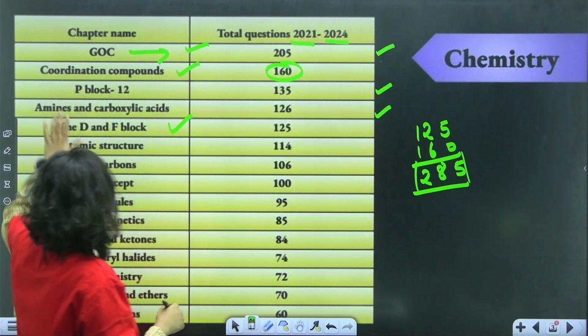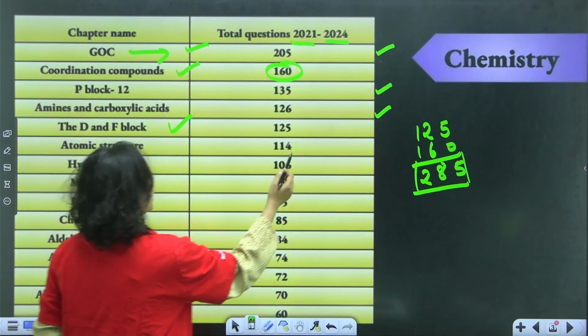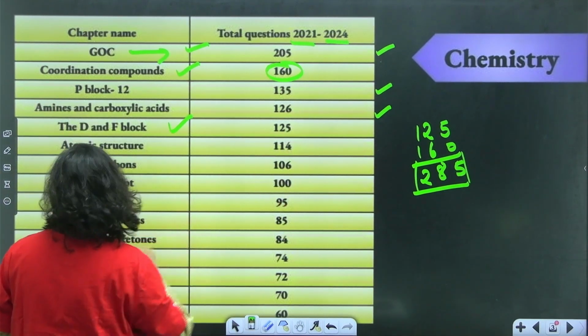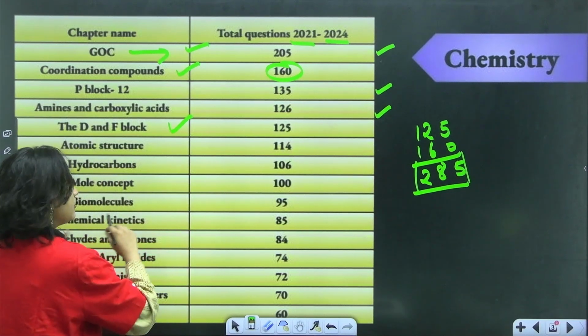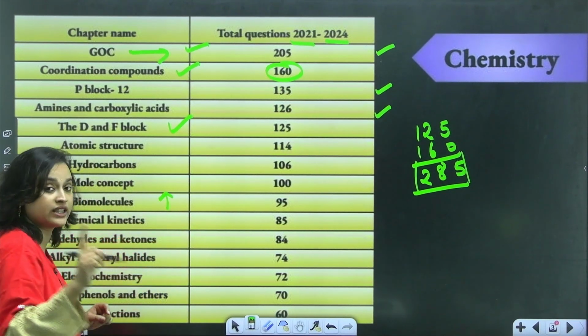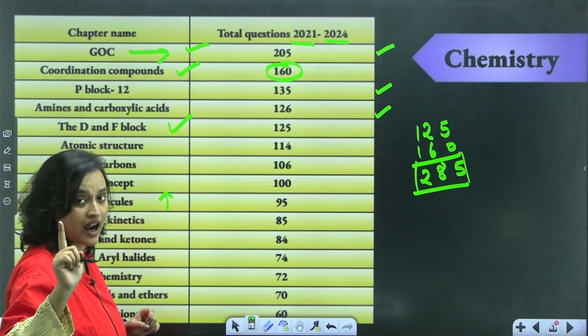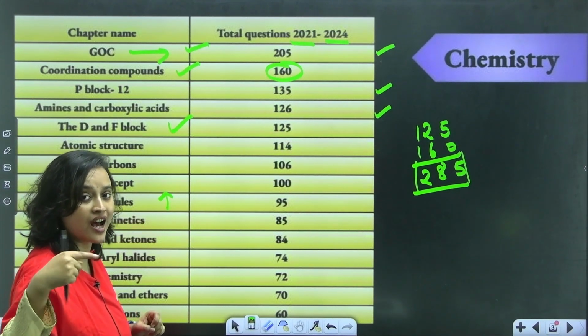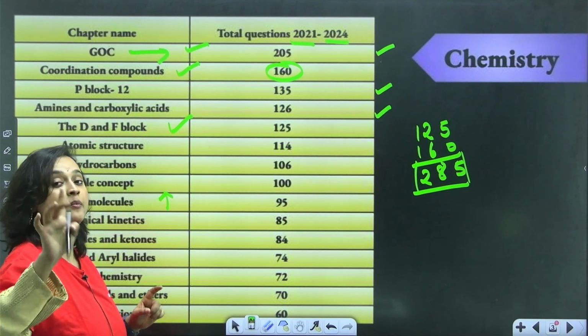Chalo, moving on. So this is all the data. Atomic structure 114, hydrocarbons 106, mole concept 100, biomolecules 95, but biomolecules has seen a rise. Okay, there is a rising trend regarding biomolecules. The number of questions asked from this chapter is a little more, because why?